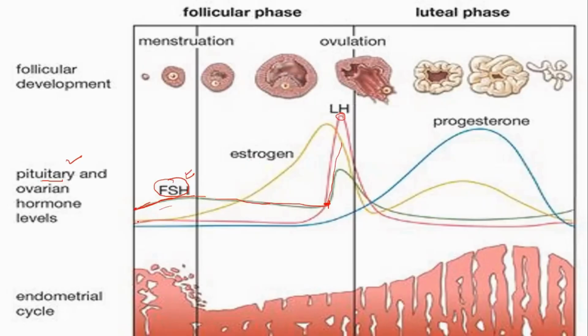Luteinizing hormone will be very low in the menstruation phase, and lesser in the follicular phase, but on the 14th day, or the midpoint, there is an LH surge that results in the rupture of the Graafian follicle to release the ovum. So you can see FSH was low in the menstrual phase. It starts a little increase, then decreases once ovulation is reached, and then LH takes a surge.